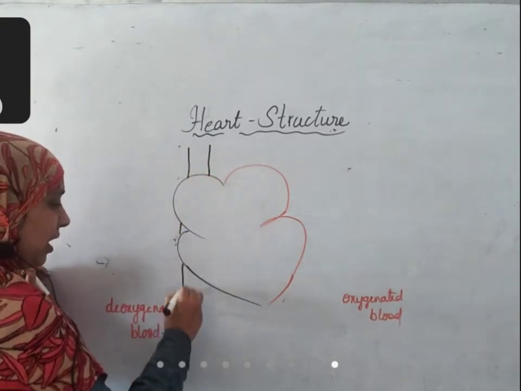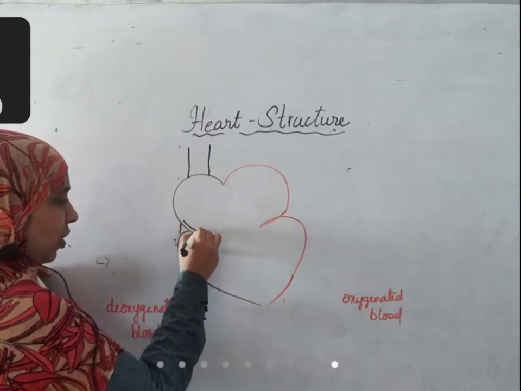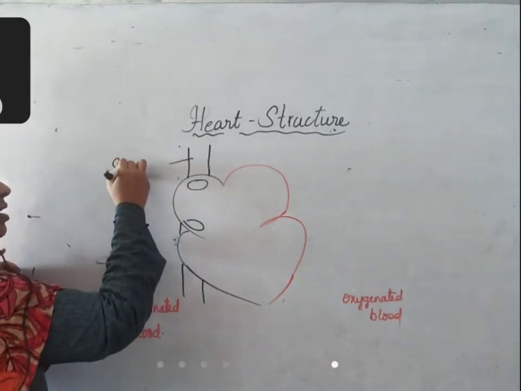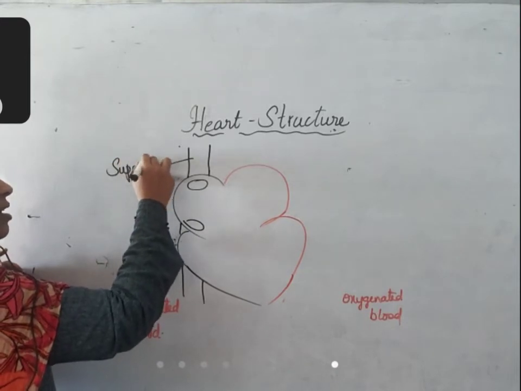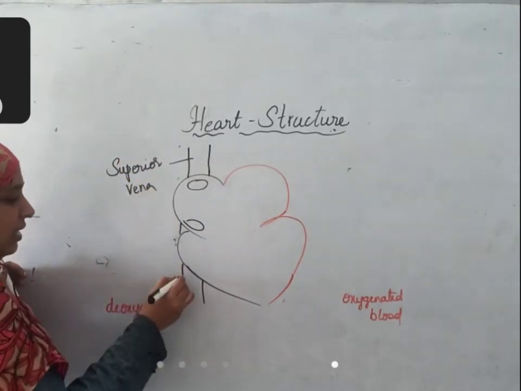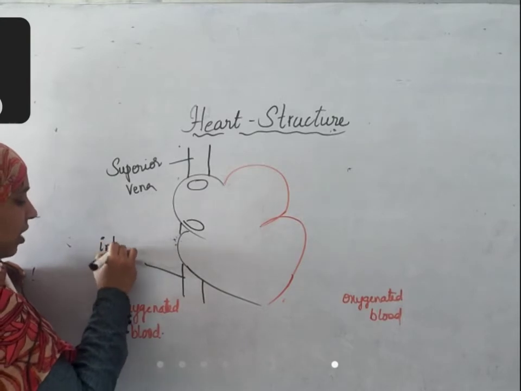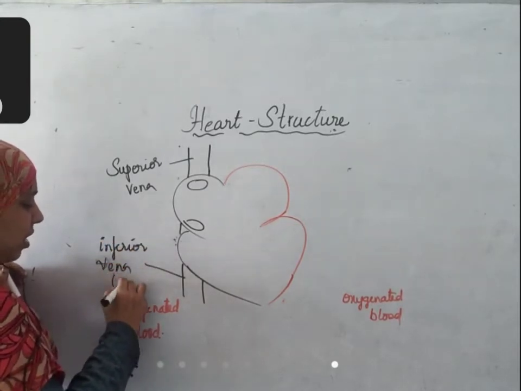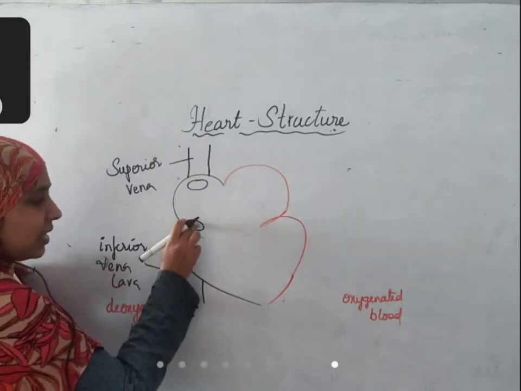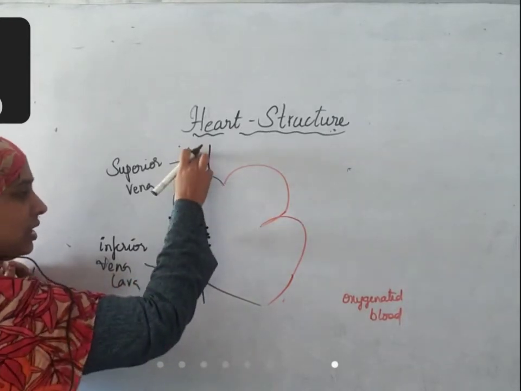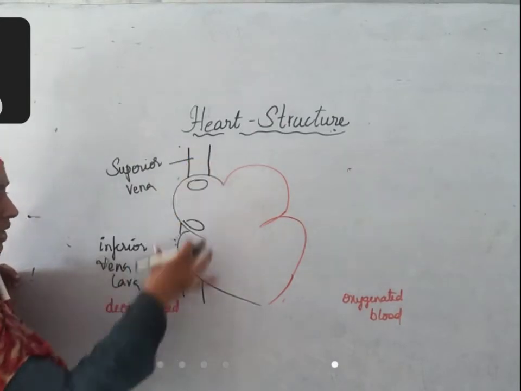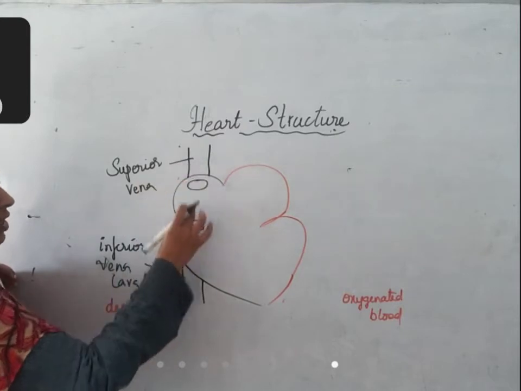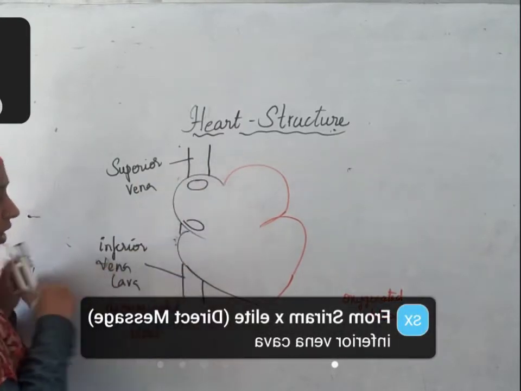They are called the vena cava. This is the superior vena cava, and this is the inferior vena cava. This opens into the right auricle. That means both the superior and inferior vena cava open into the right auricle.